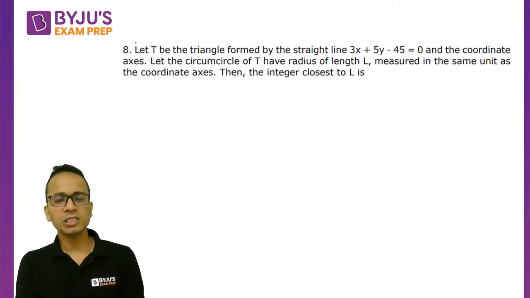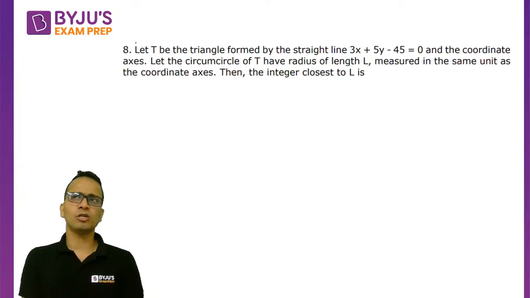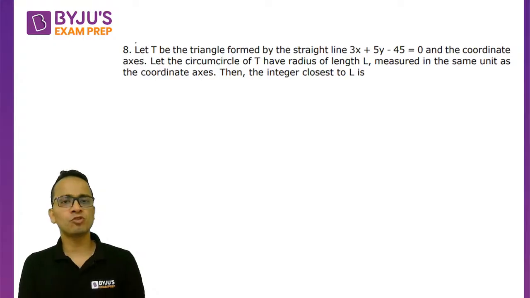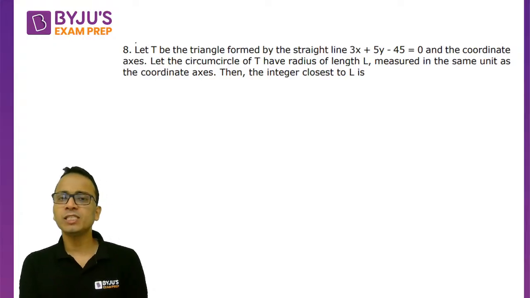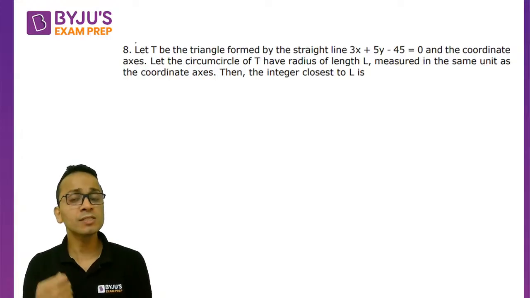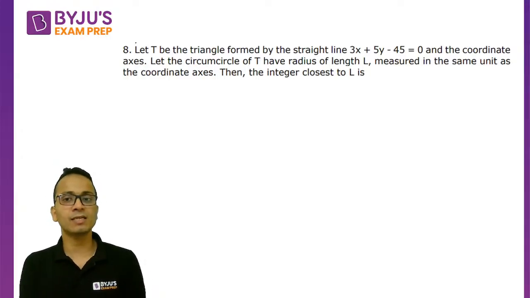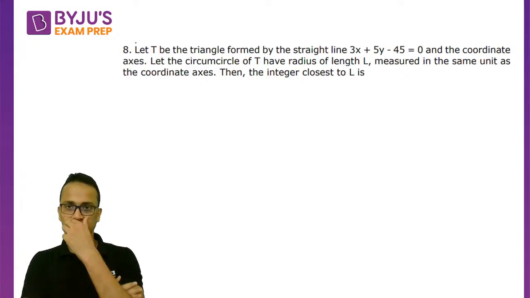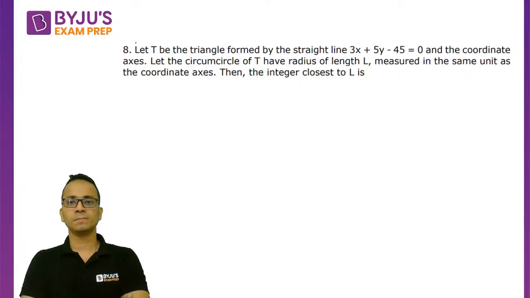Now question number 8 is a wonderful question based on the application of triangles, especially the concept used to find the circumradius of a right angled triangle.